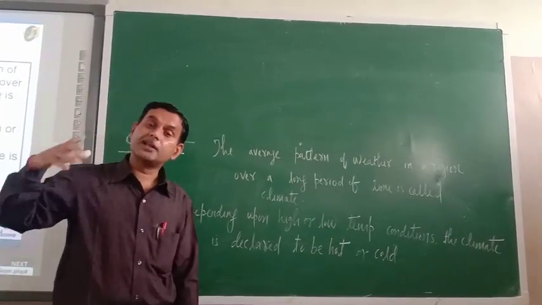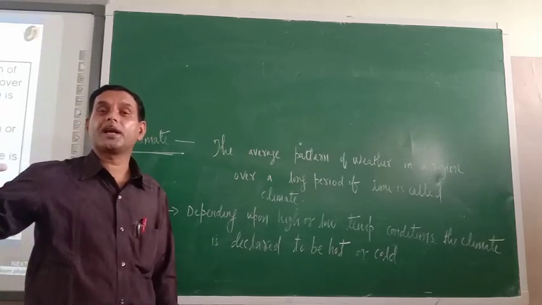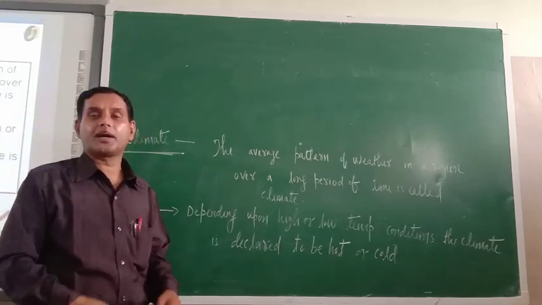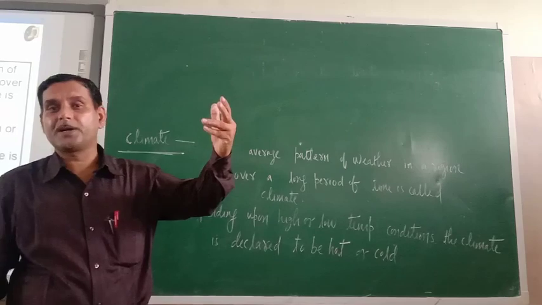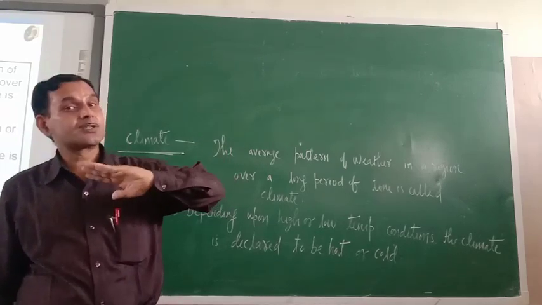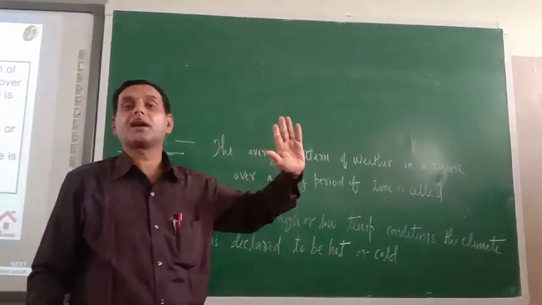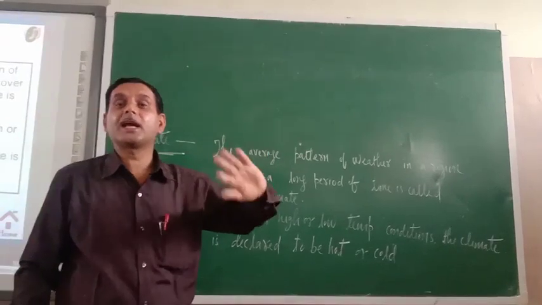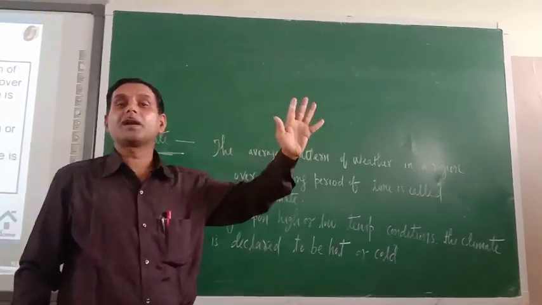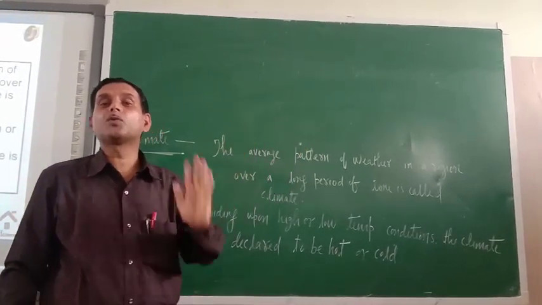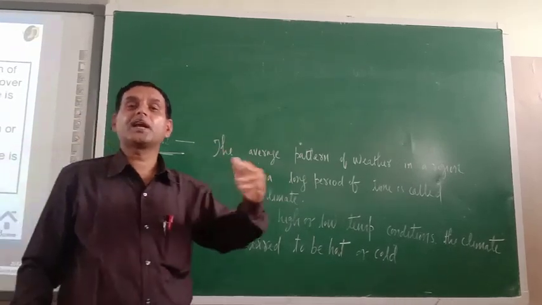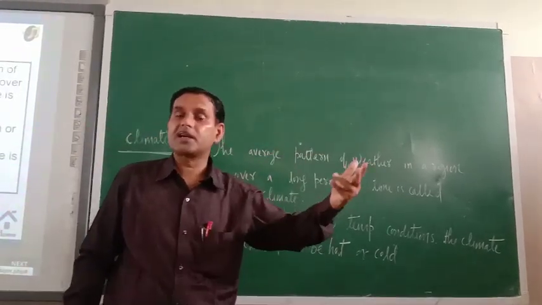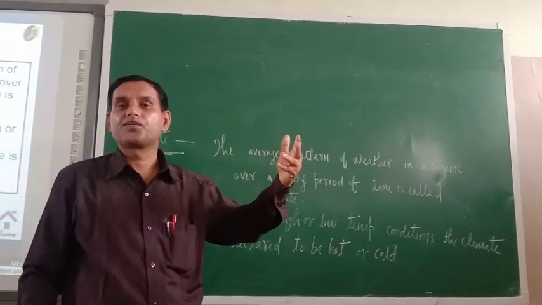Actually, in most parts of J and K, for a long period of time, cold condition has prevailed. So they have studied the average pattern of their weather, meaning J and K weather, for a long period of time, and they came to the conclusion that the J and K atmosphere, meaning climate, is very cold.